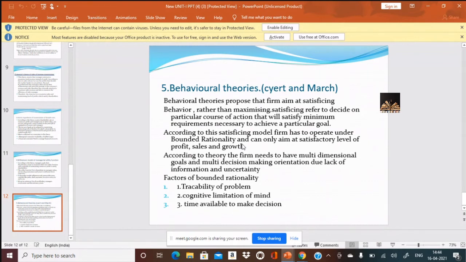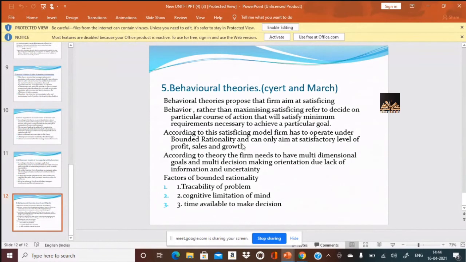So here it is not maximizing, but satisficing. That is, in a given situation, how well we trace the problem, based on the cognitive limitation of the mind and the time available to make the decision, how best we take the decision is known as satisficing, not maximizing.